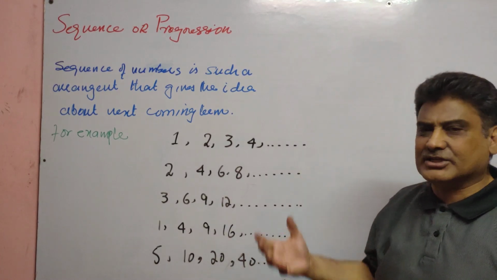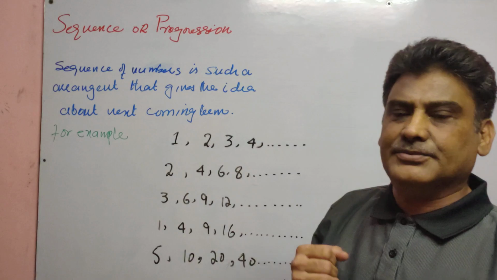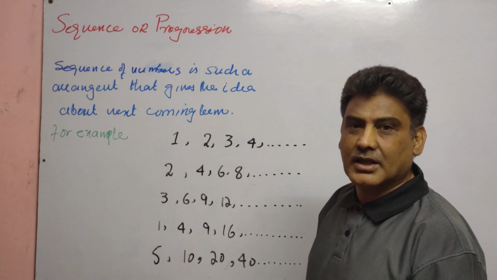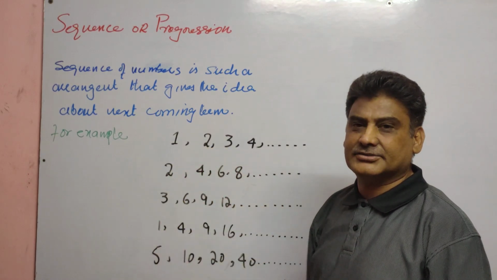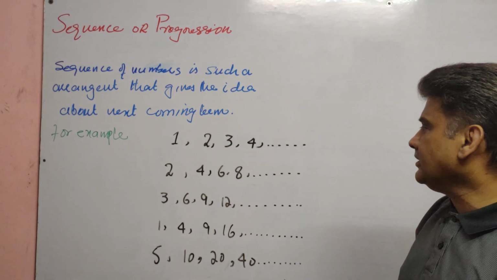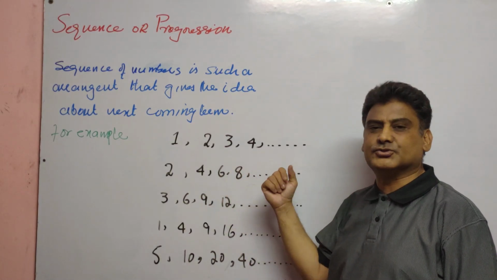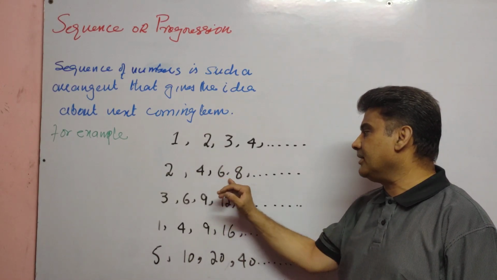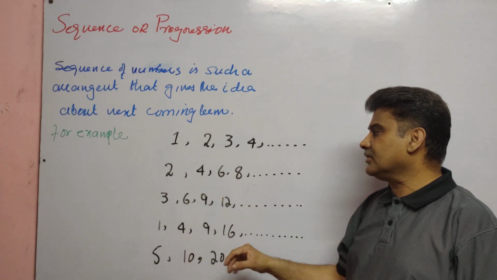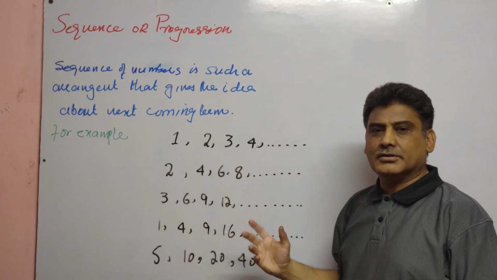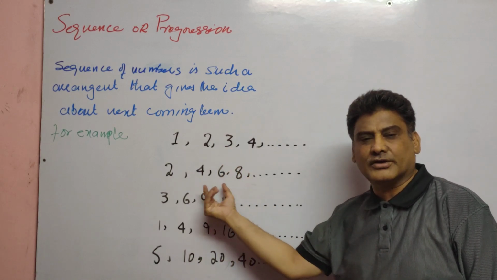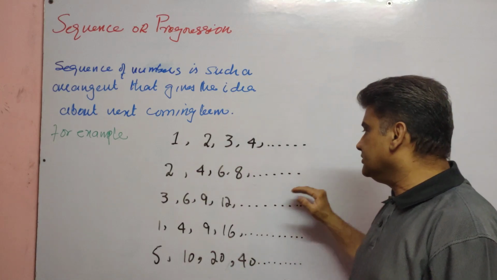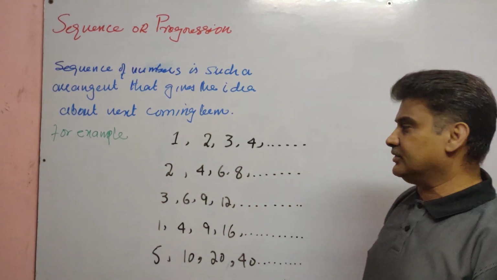What is an arithmetic sequence? If the common difference between any two consecutive terms is the same, that sequence is known as an arithmetic sequence. For example, the difference between 8 and 6 is 2. How can we find that difference? By subtracting 6 from 8, 4 from 6, and 2 from 4. The common difference will be the same for any two consecutive terms. If that difference is the same, we say that this sequence is an arithmetic sequence.